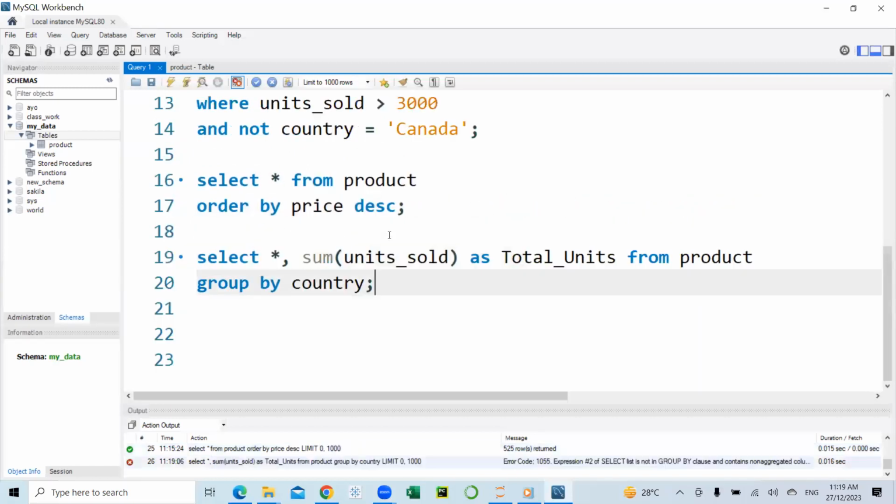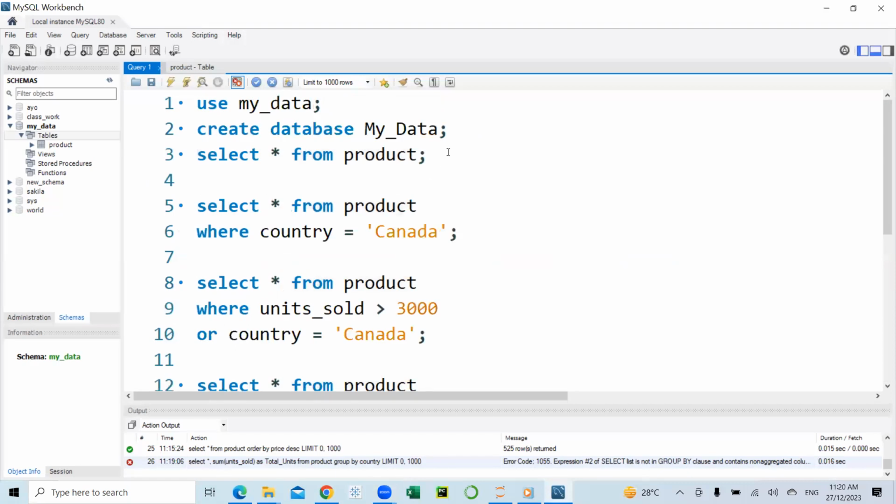So let's execute this. Okay, there is an error in the statement. So apparently we cannot use the asterisk here. That we cannot select all the columns on the table because some of the columns on the table cannot be aggregated. That is what I noticed from the warning we have there.